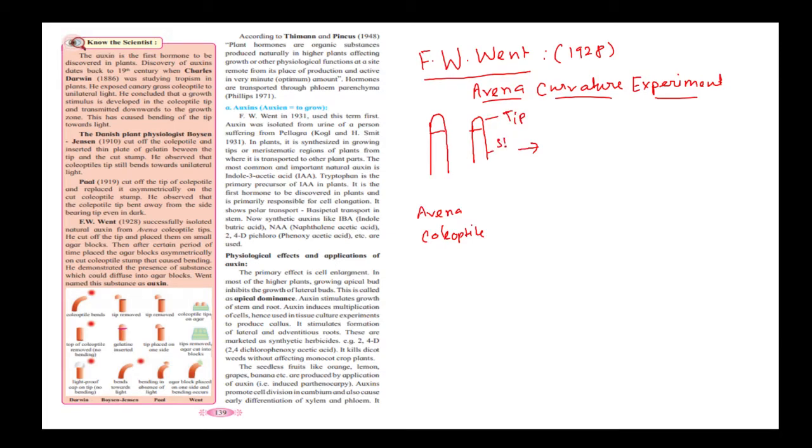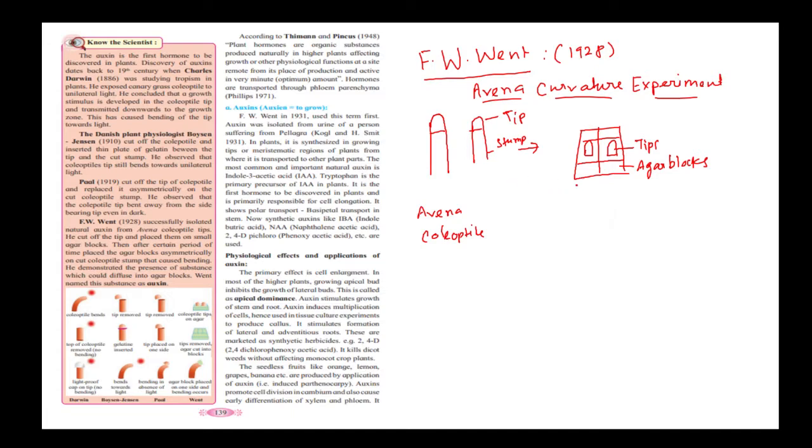After cutting, this becomes the stem. He transferred the tips onto agar blocks. So these are the tips and these are the agar blocks.